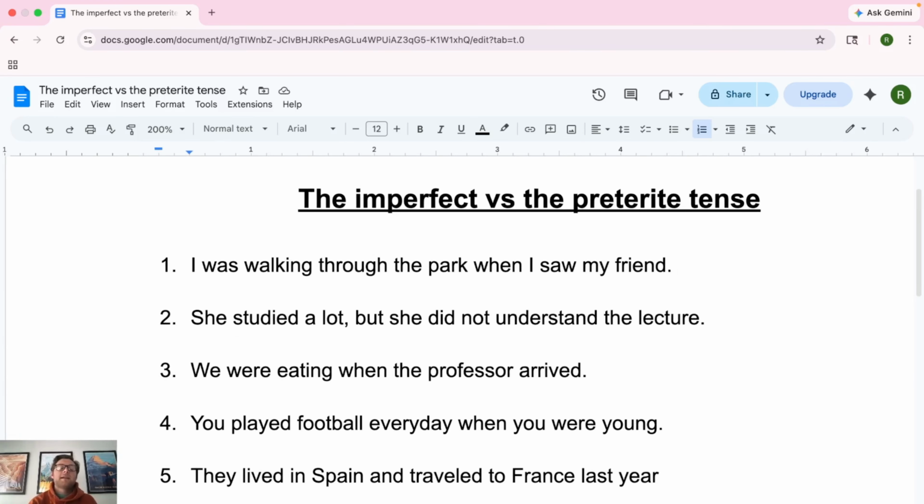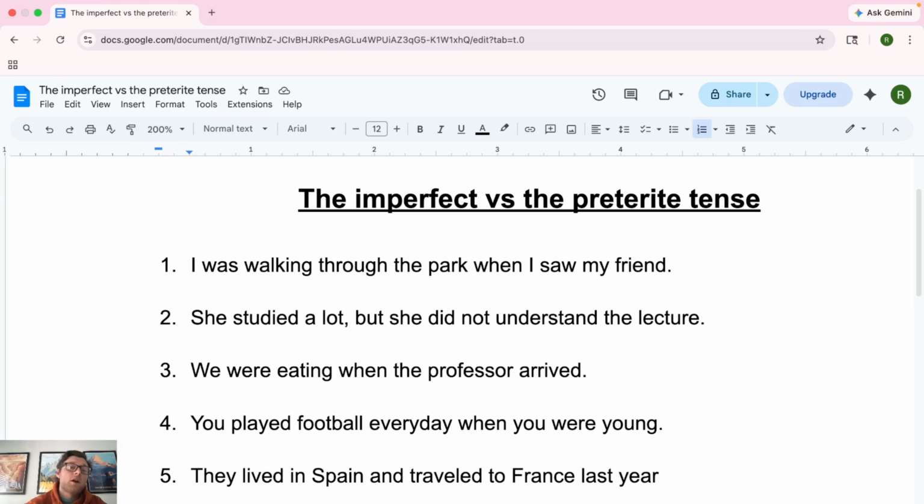All right, everybody, welcome back to our long-awaited imperfect versus preterite breakdown. What we're going to do here, I have 15 phrases that we're going to read in English in the past tense and then decide, is it imperfect, is it preterite? Some are going to be a mix of both, some are just going to be one. So let's dive right in.